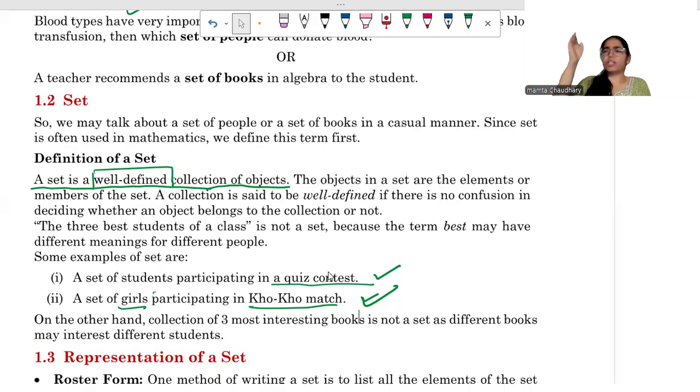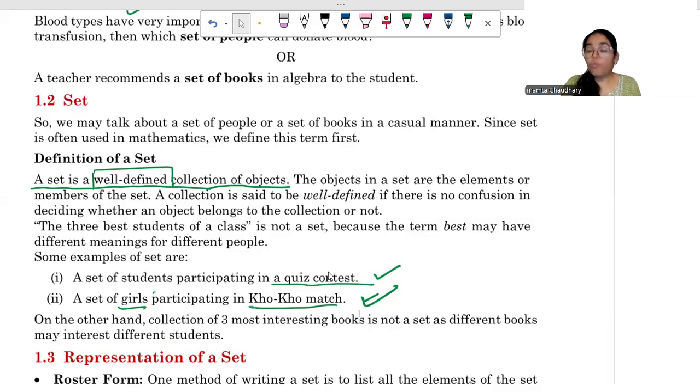Okay, there were two children. Both were book lovers. So I asked them to make a list of 5 books which they like the most, or which they feel everybody should read. Person A made one list, whereas person B made a list with different books. Are you getting my point?